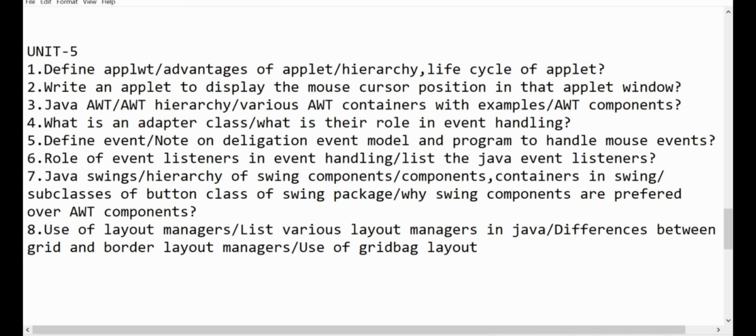If you see here, from unit 1 to unit 5, for every question I have given you one topic, and the way they may ask you the question regarding the topic. So please prepare accordingly for your exam.